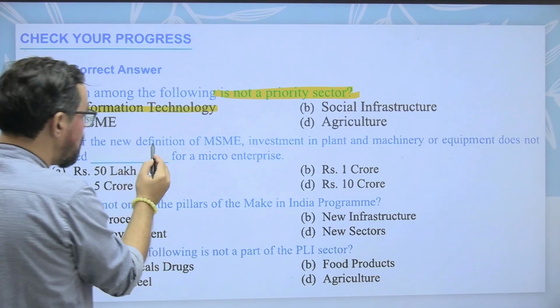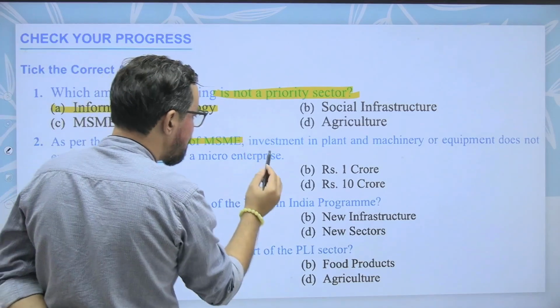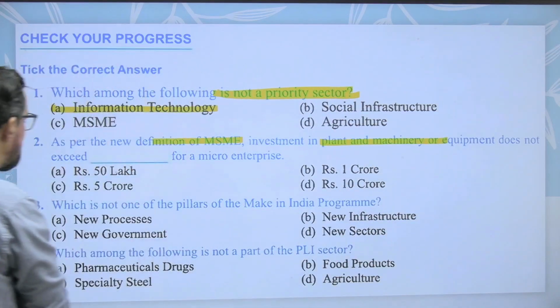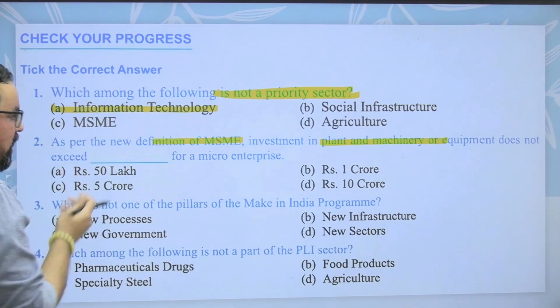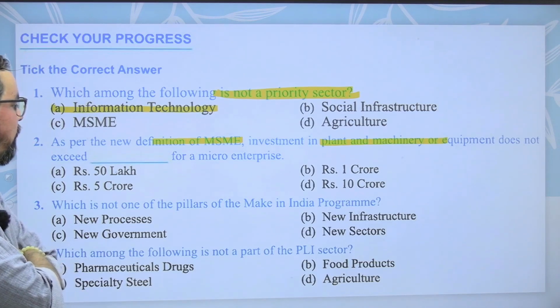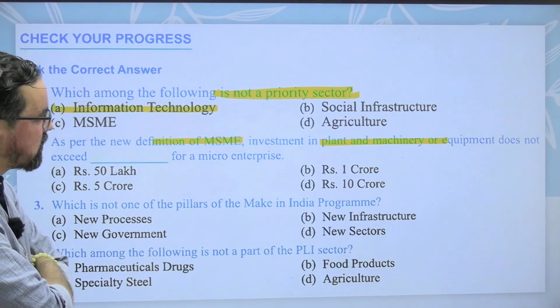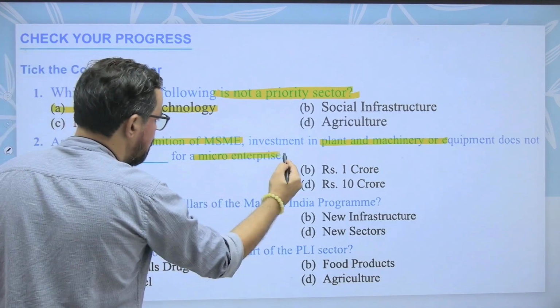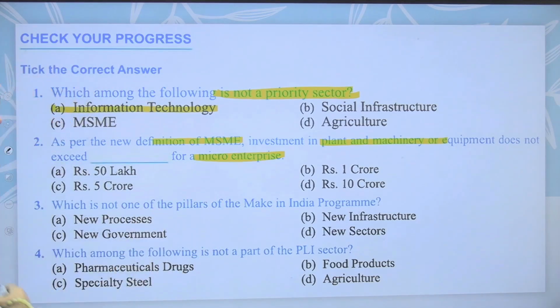As per the new definition of MSME, investment in plant and machinery or equipment does not exceed what? As per the new MSME definition, for the micro sector, how much was it? It is 10 crores, or something.